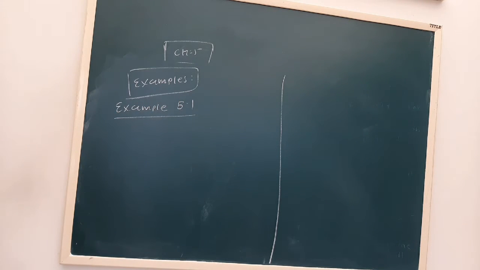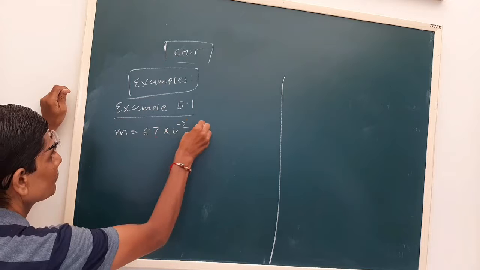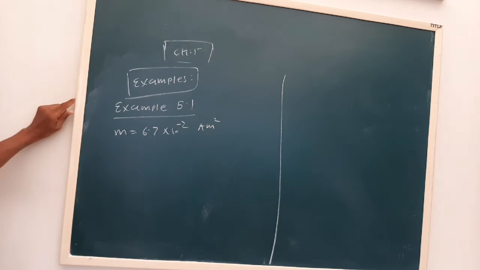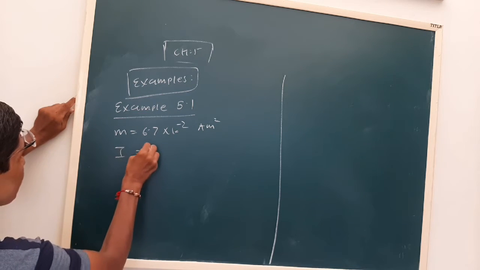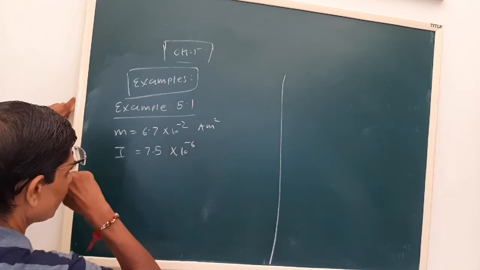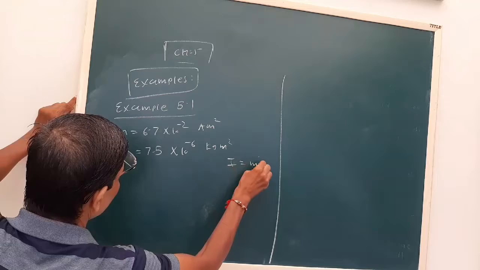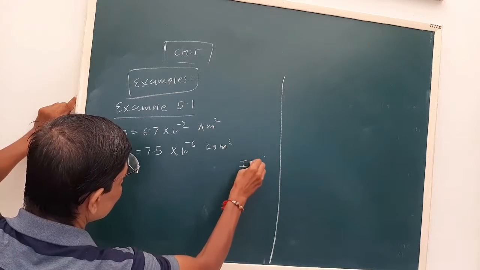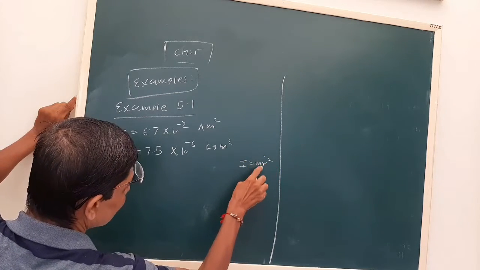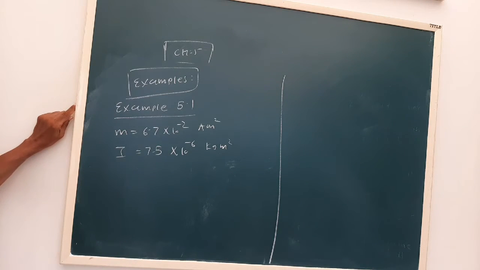Now see, the question says the magnetic needle has a magnetic moment of 6.7 × 10⁻² ampere meter square and moment of inertia, recall the moment of inertia we studied. What is the unit of this? Kg meter square. Why? See your formula, I is equal to mr square. Mass is in kg, distance is in meter, so it will be kg meter square. Now 10 oscillations.